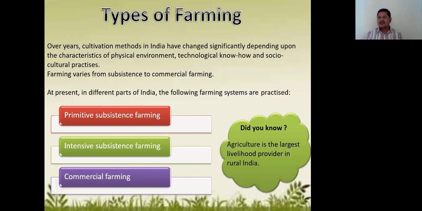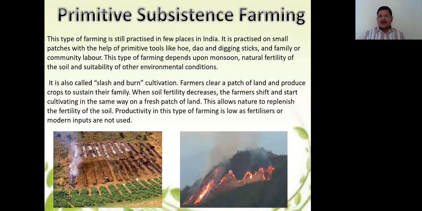Farming varieties, from subsistence to commercial farming. At present, in different parts of India, the following farming systems are practiced. The first one is primitive subsistence farming. Second one is intensive subsistence farming. Third one is commercial farming. So here, first we shall know what is primitive subsistence farming.